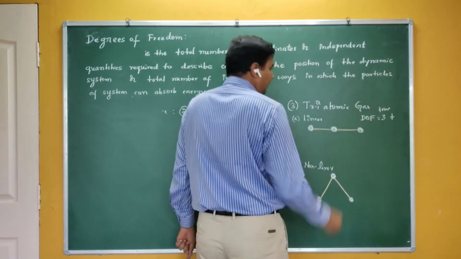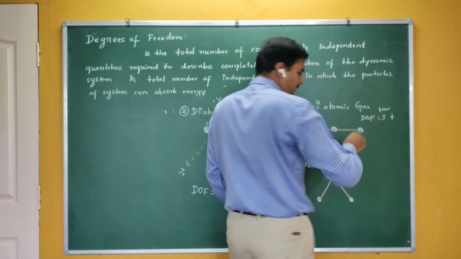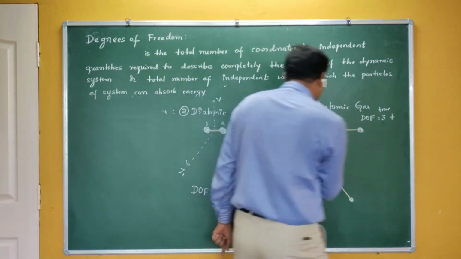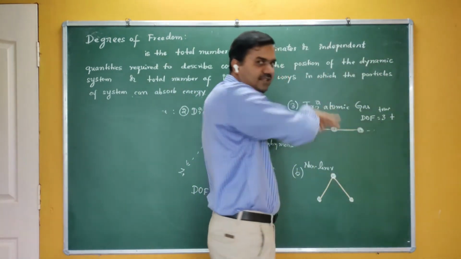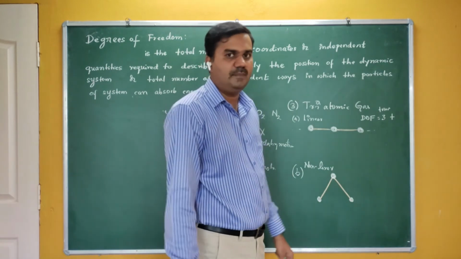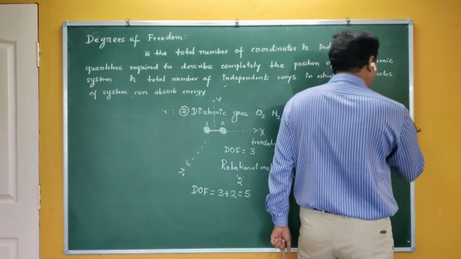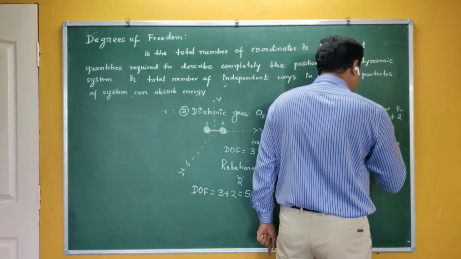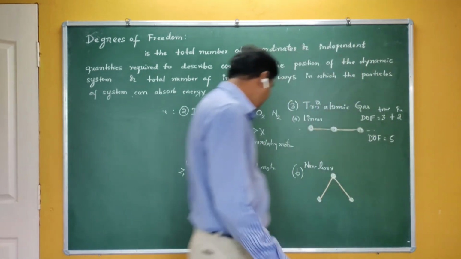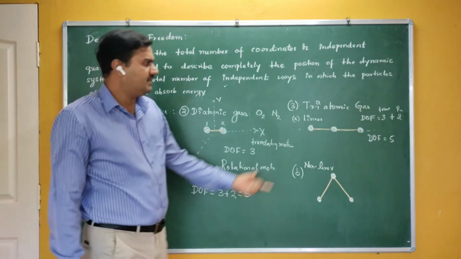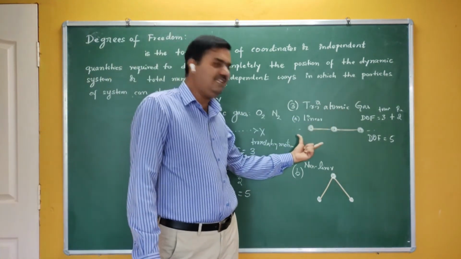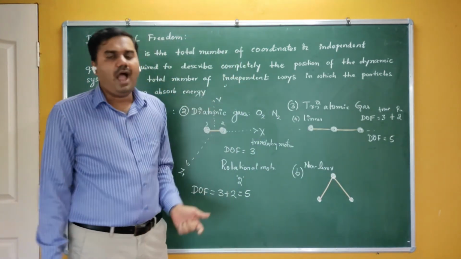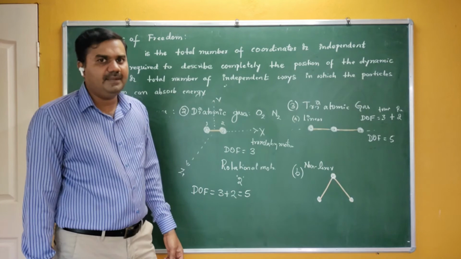And next, it can rotate along the Y direction, it can rotate along the Z direction. If it is rotating along the X direction, then its position remains the same. Therefore, it has got 2 degrees of freedom due to the rotational motion. Finally, the degrees of freedom is 5 only. It is the same as that of the diatomic molecule. If it is a triatomic gas molecule but it is linear, then it has got the same degrees of freedom as that of the diatomic gases. Are you getting me? Okay.